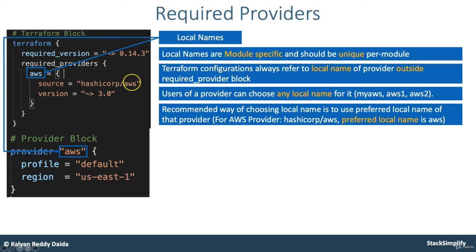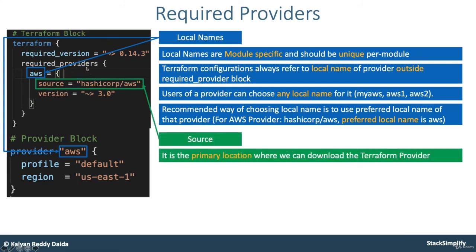Okay, so that is a recommended option, but if you want to use different names, you can use my AWS here and then my AWS here, and then it should work for you. So that's about the inside provider's local name concept.